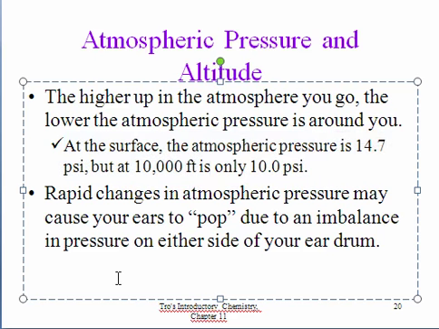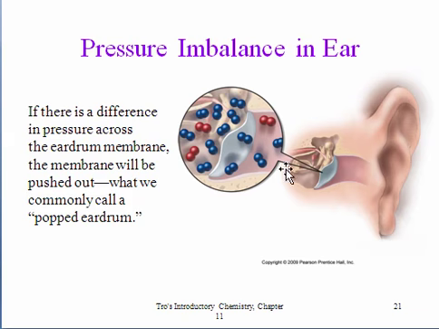Rapid changes in atmospheric pressure may cause your ears to pop due to an imbalance in pressure on either side of your eardrum. So here's your eardrum. Here are the gas molecules. The blue represent the nitrogen, which makes up most of air. The red represent the oxygen. And so when there's a difference in pressure across the eardrum membrane, the membrane will be pushed out due to this extra pressure in here, and that's what we call a popped eardrum.